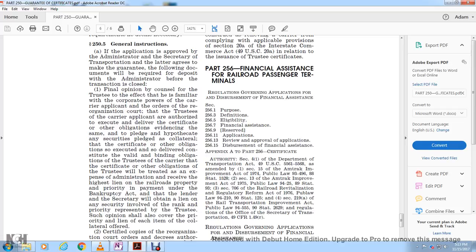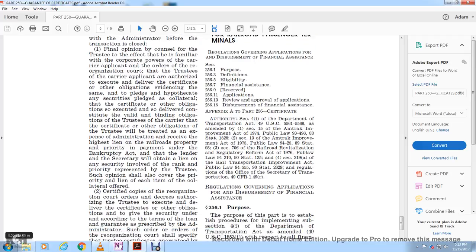That the lender or the Secretary will obtain the lien, and that the Secretary is involved with the rank and priority represented by the trustee. Such an opinion shall also cover the priority of the lien of each of the collaterals offered.